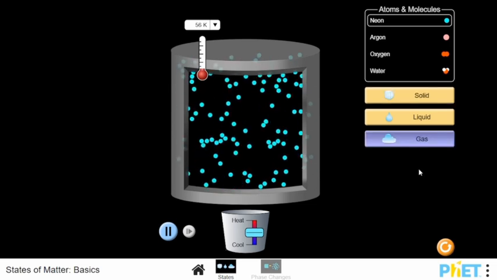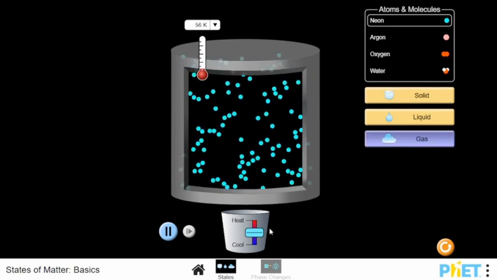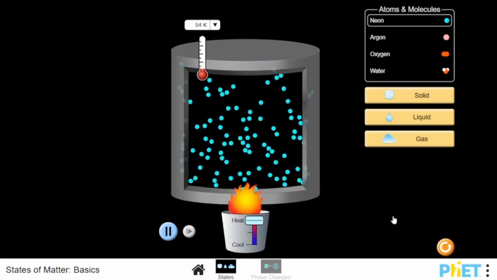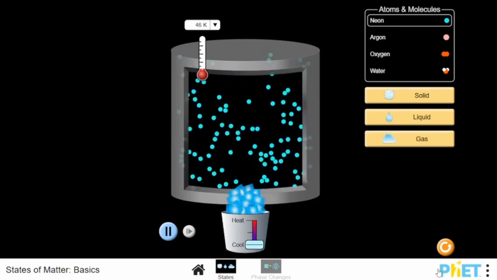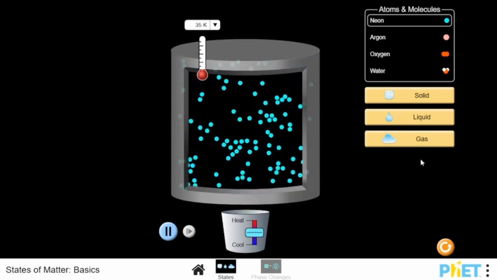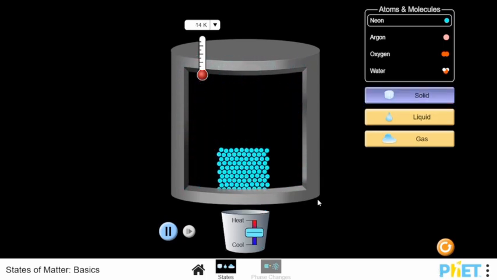In some special cases, gas can turn directly into solid by cooling it down. For example, water vapor can turn into frost buildup directly.